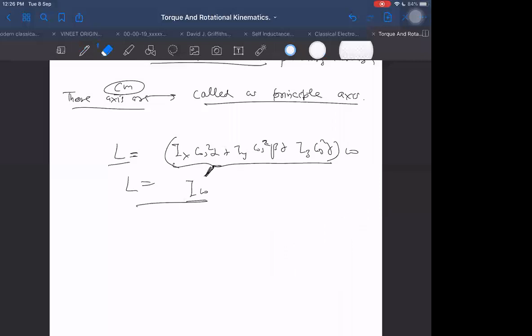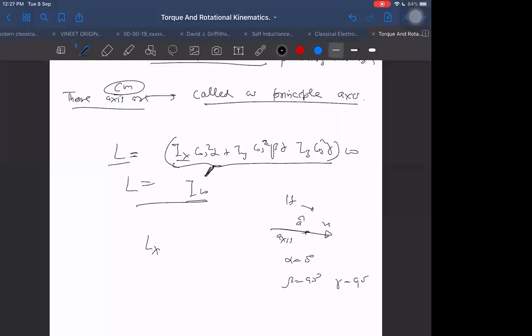That is true. Now, if I want to find out angular momentum about the x-axis only, and the x-axis is also a symmetric axis, let us say, then I can say alpha will become 0 degree, beta will become 90 and gamma will become 90. If the axis lies along the x-axis, and the x-axis is which axis here? It is a principal axis.